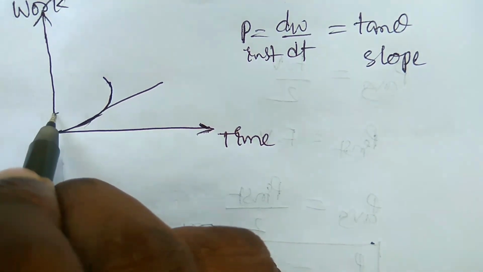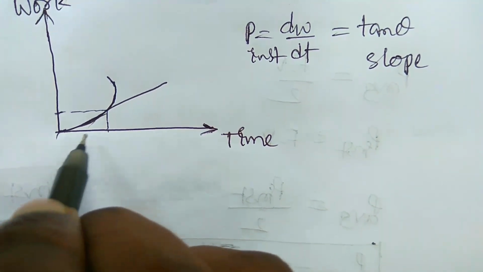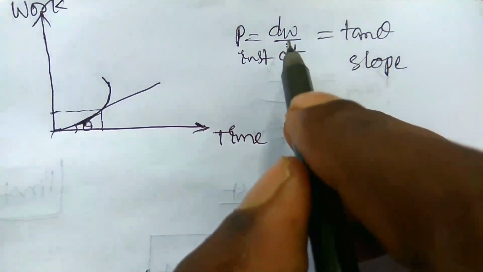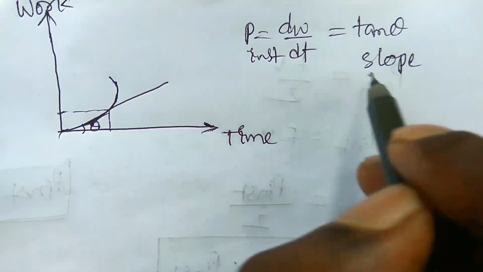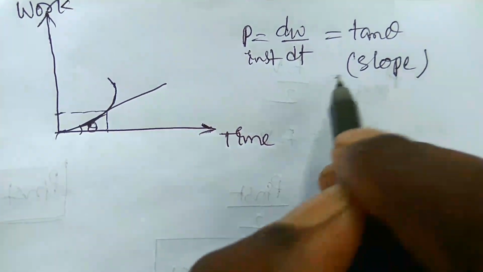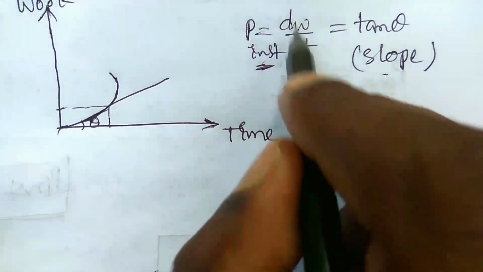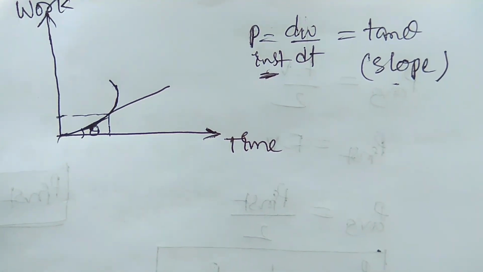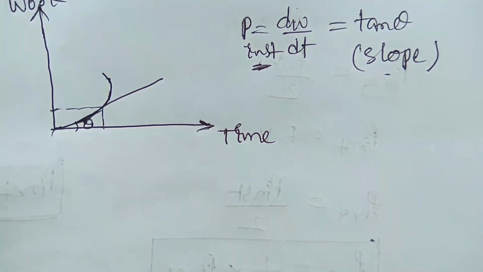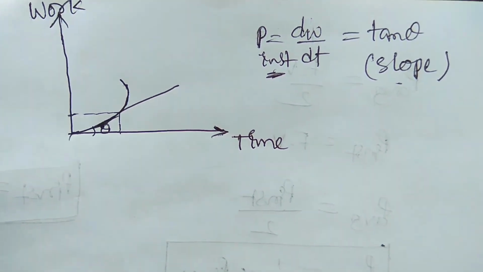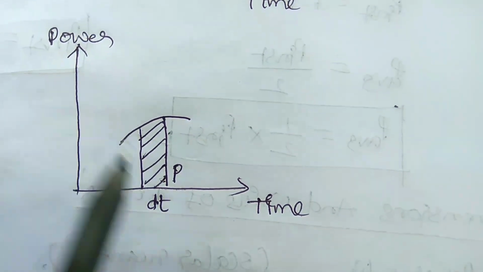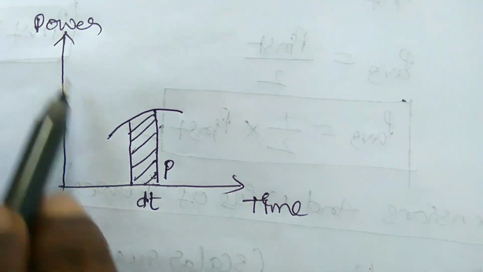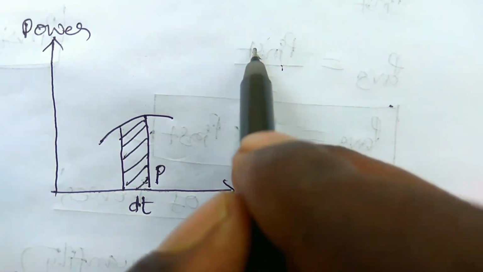So dW by dt is nothing but the instantaneous power. If a time and work graph is given, then you have to find the instantaneous power from the slope. This is the graph between power and time. Here the area under the PT graph, the power and time graph, gives us the work done.